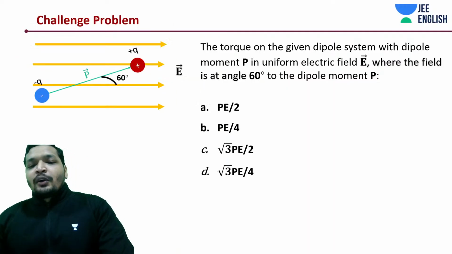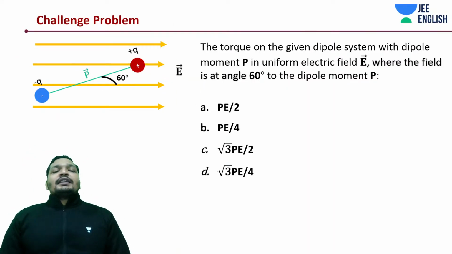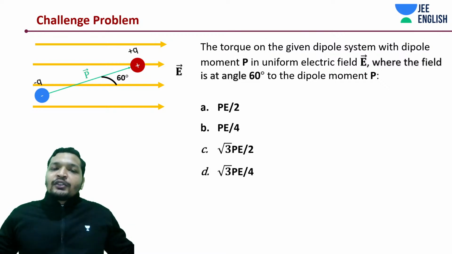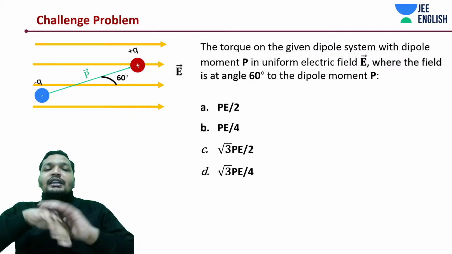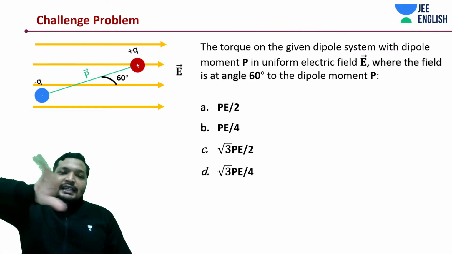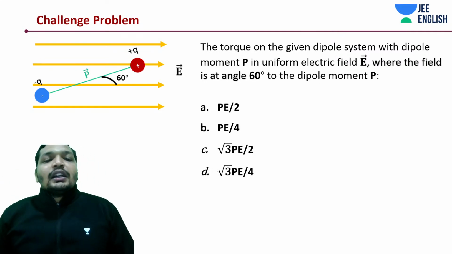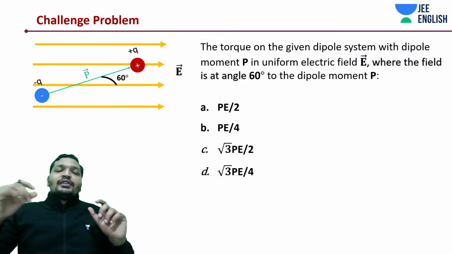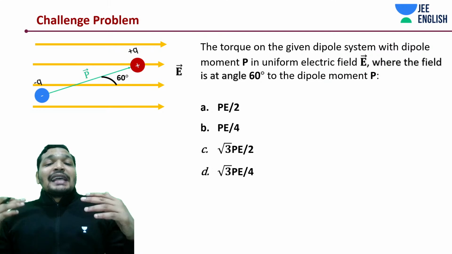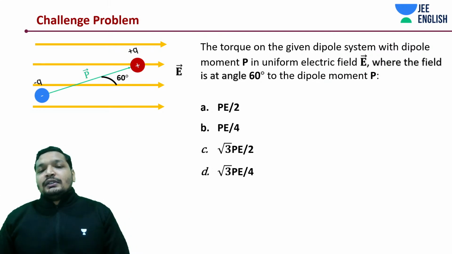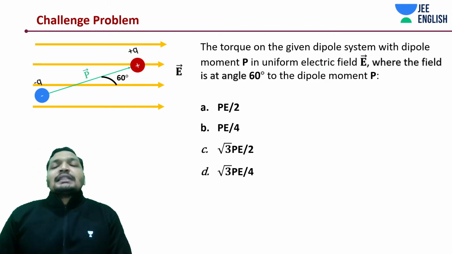Right, let's get into this topic, and let's get started with a very interesting concept. We'll be slowly getting into the topic, don't worry about it. As you saw in the first simulation, the dipole was rotating. If you remember, it was rotating in the clockwise direction due to an electric field present, and the dipole was oriented like this. That means what was happening? The dipole was experiencing some torque, isn't it?